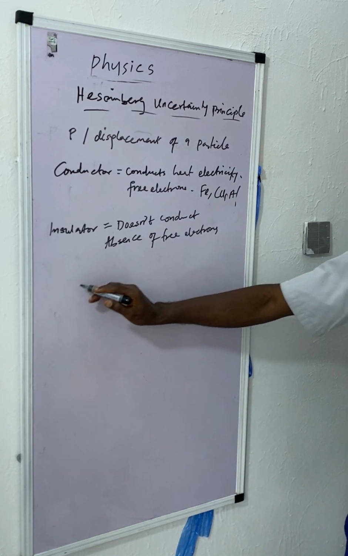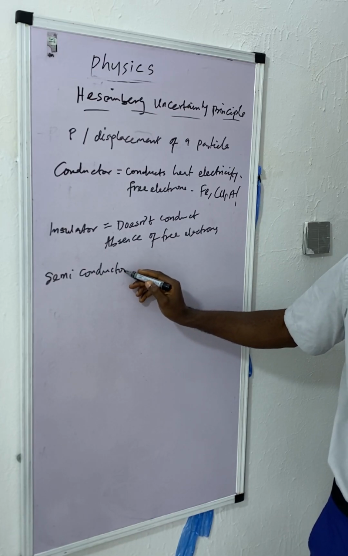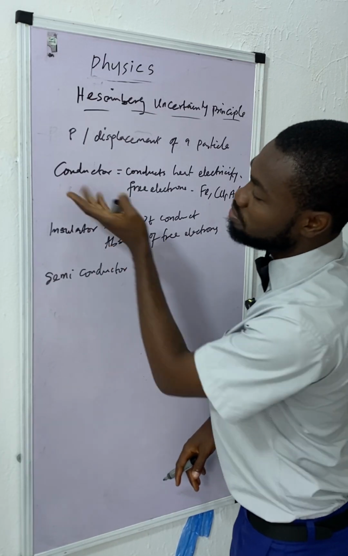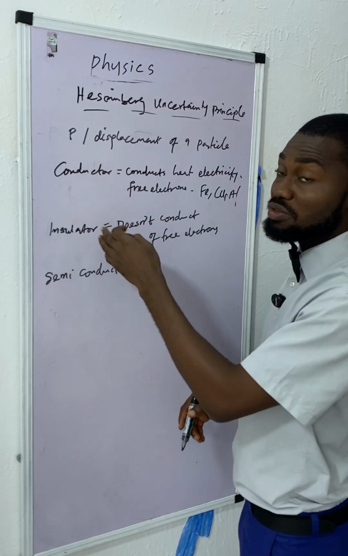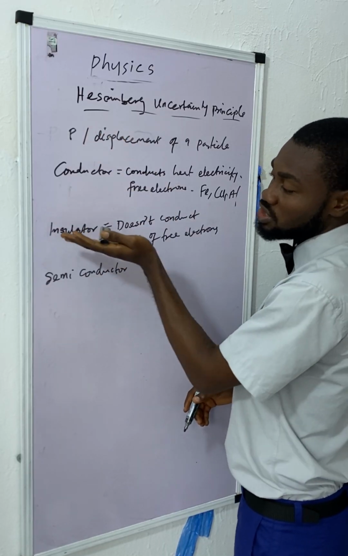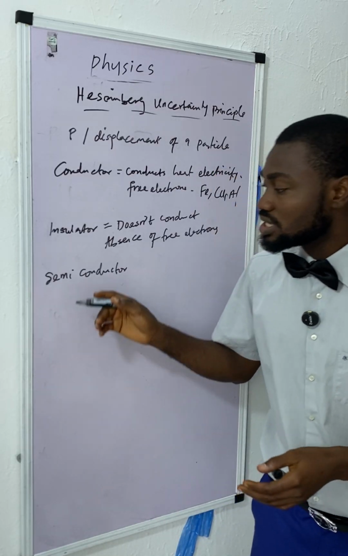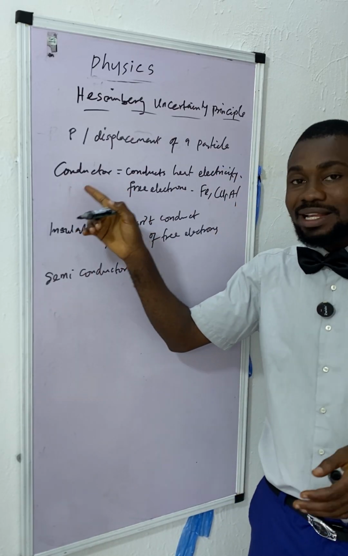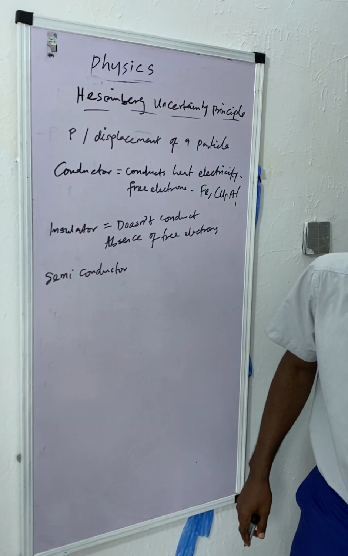All right. Then we now have the one called a semiconductor. A semiconductor is intermediate. It's in between conductor and insulator. Why? Because it possesses some of the properties of a conductor and some of the properties of an insulator. So it means that at a particular condition, a semiconductor can act as a conductor, and at a particular condition, it can act as an insulator. So just know that.